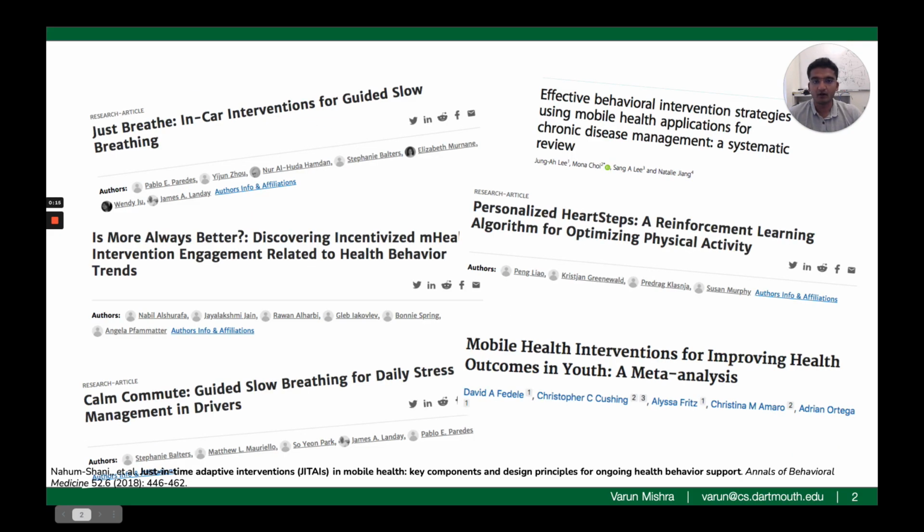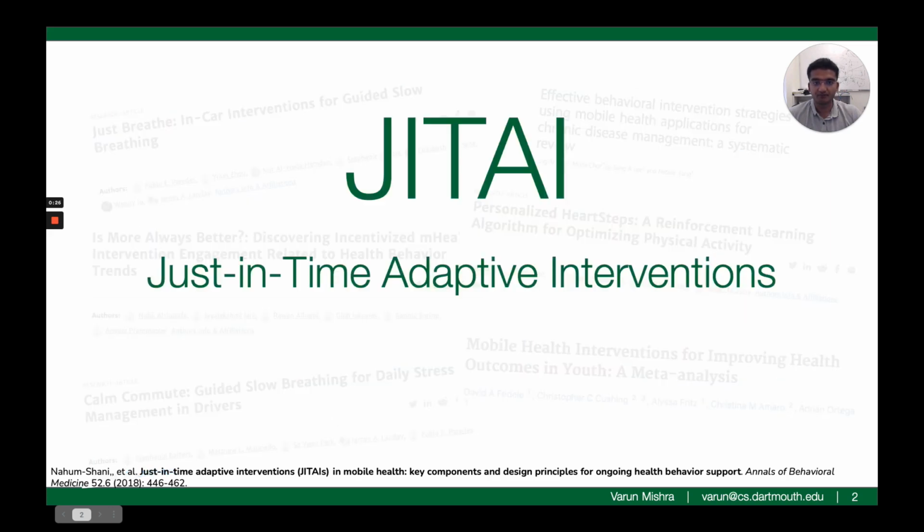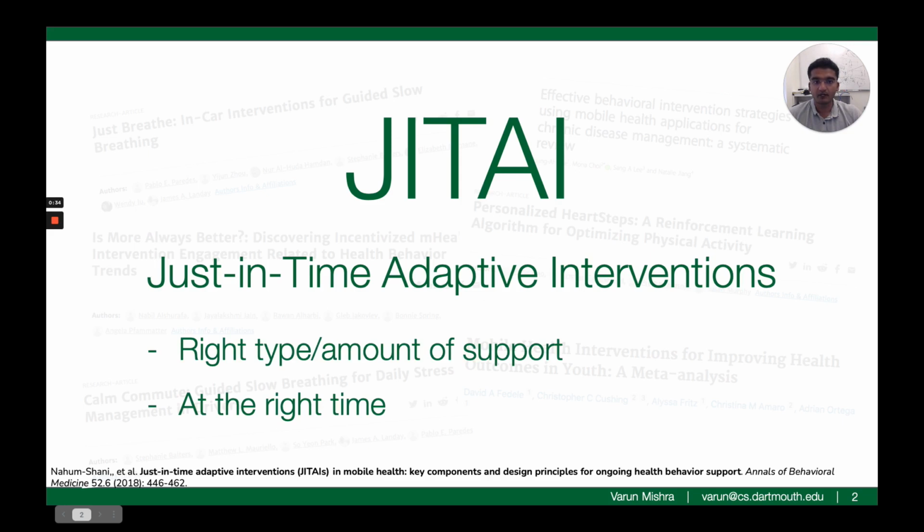Recently, there has been a lot of focus and interest in leveraging ubiquitous technologies to deliver health and well-being interventions. One such intervention framework that is particularly popular is just-in-time adaptive interventions. JITAIs have been deployed in several studies and have shown to be effective for a variety of health outcomes. Fundamentally, a JITAI aims to deliver the right type or amount of support at the right time.